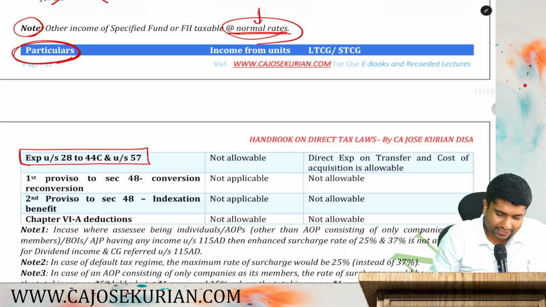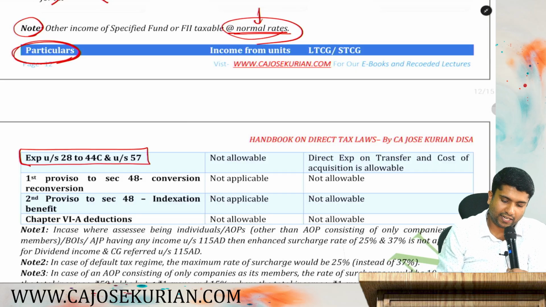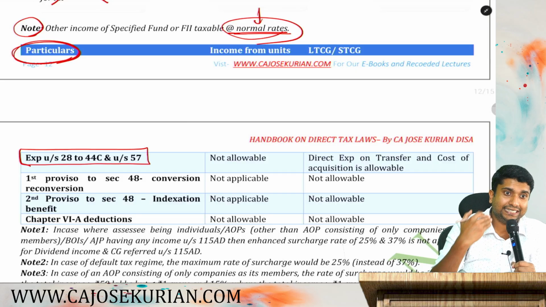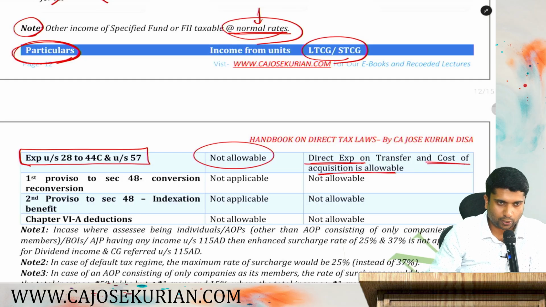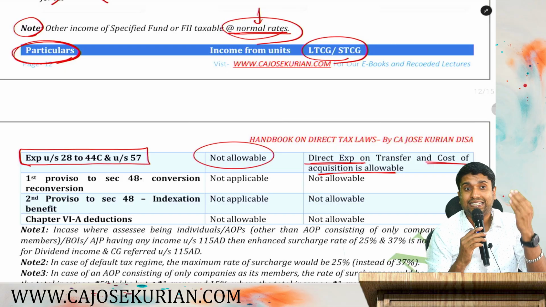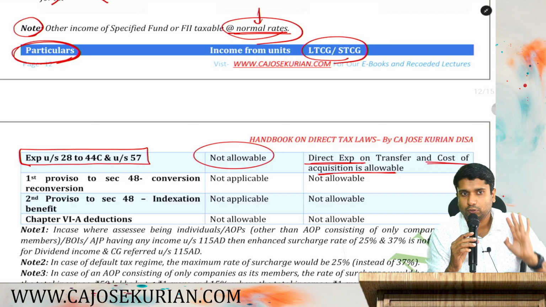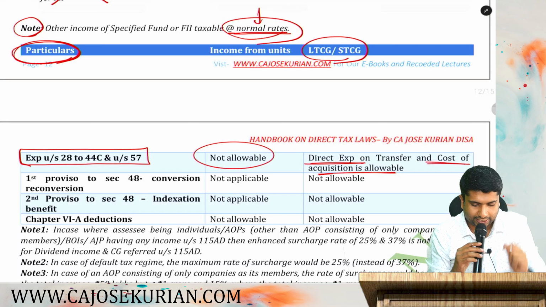Expenses from section 28 to 44C, as well as deductions under section 57, are not allowable from income from units. While computing long-term or short-term capital gain, you can claim direct expenses, and cost of acquisition is allowed. While computing income from securities, you are not supposed to claim any expenses as a deduction.